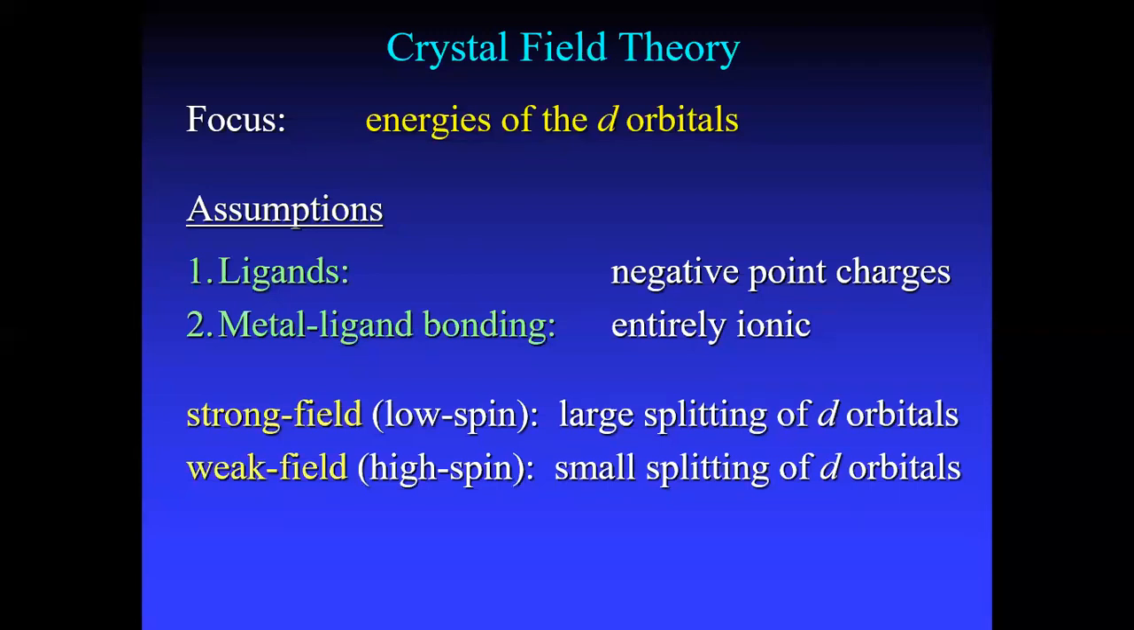First, the assumptions. The ligands are negatively charged. The ligands are negative point charges. Metal-ligand bonding is completely ionic. If it is a strong field, low spin complex, you get a large splitting of the d orbitals. If it is a weak field, high spin complex, a small splitting is there in the d orbitals.